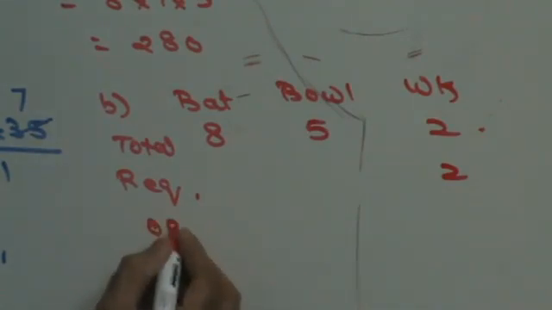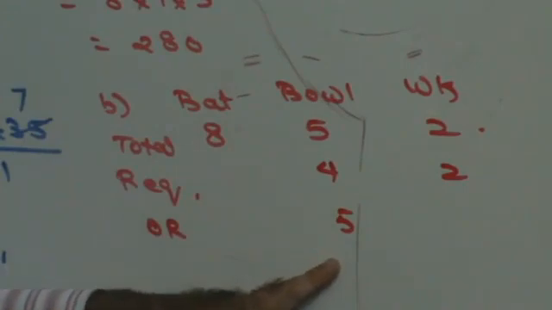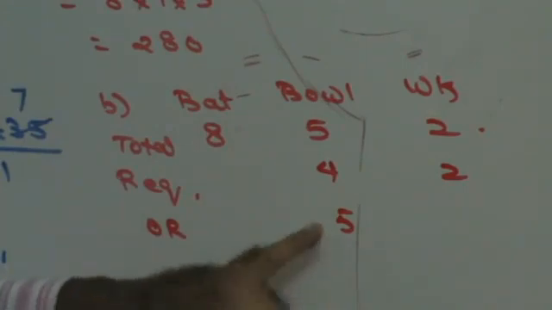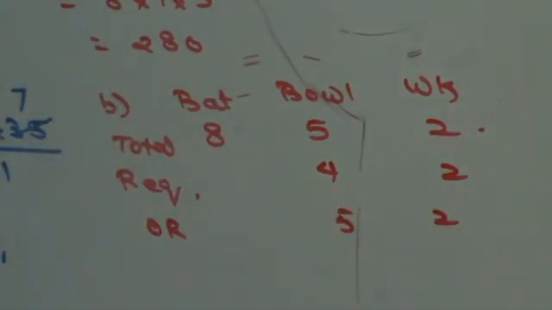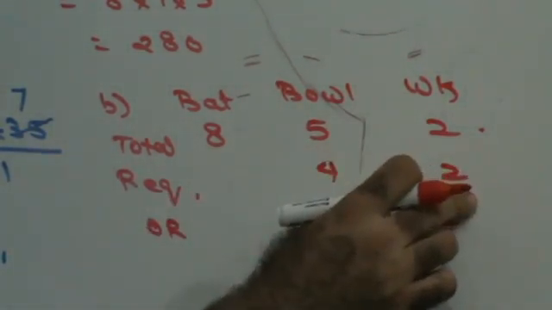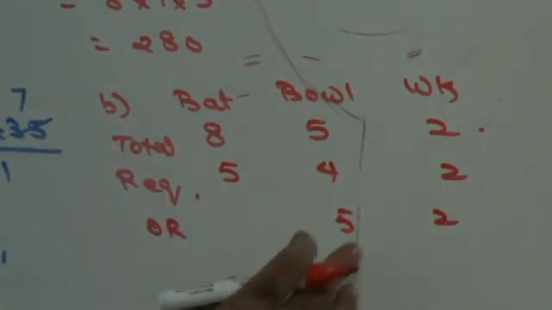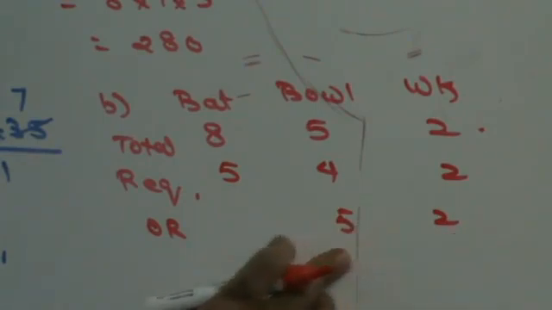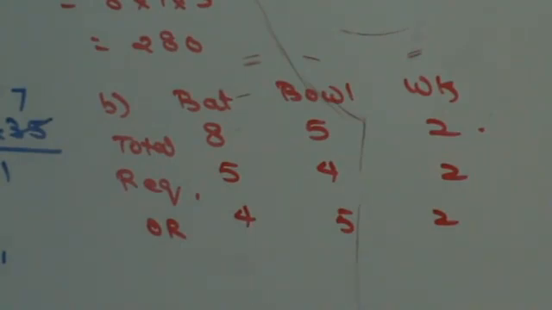I cannot select more than 5 bowlers because I have a maximum of only 5. The number of wicket keepers remains the same. If I select 4 bowlers and 2 wicket keepers, I have selected 6 players, so I need another 5 to have a team of 11. If I select 5 bowlers and 2 wicket keepers, I have selected 7, so I need 4.